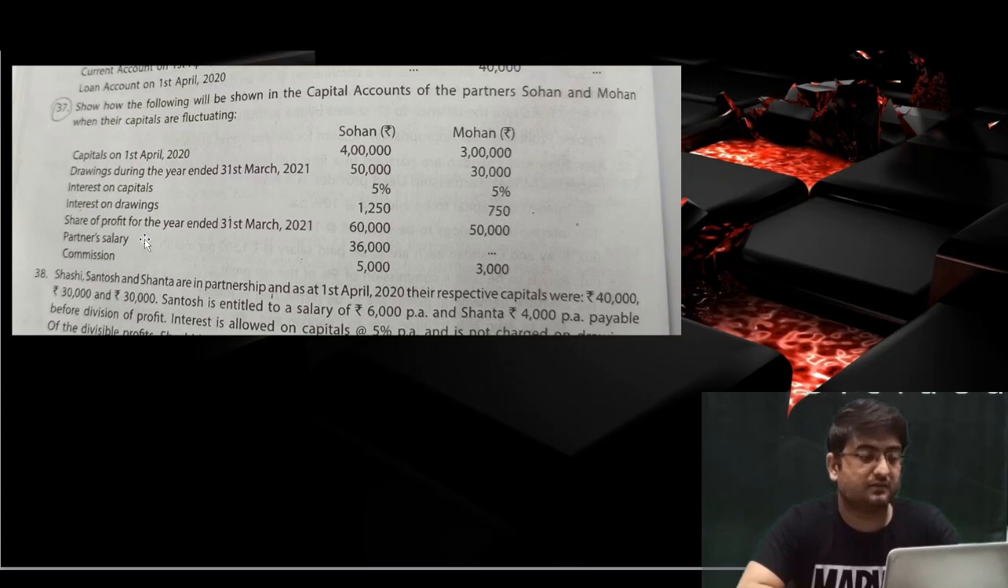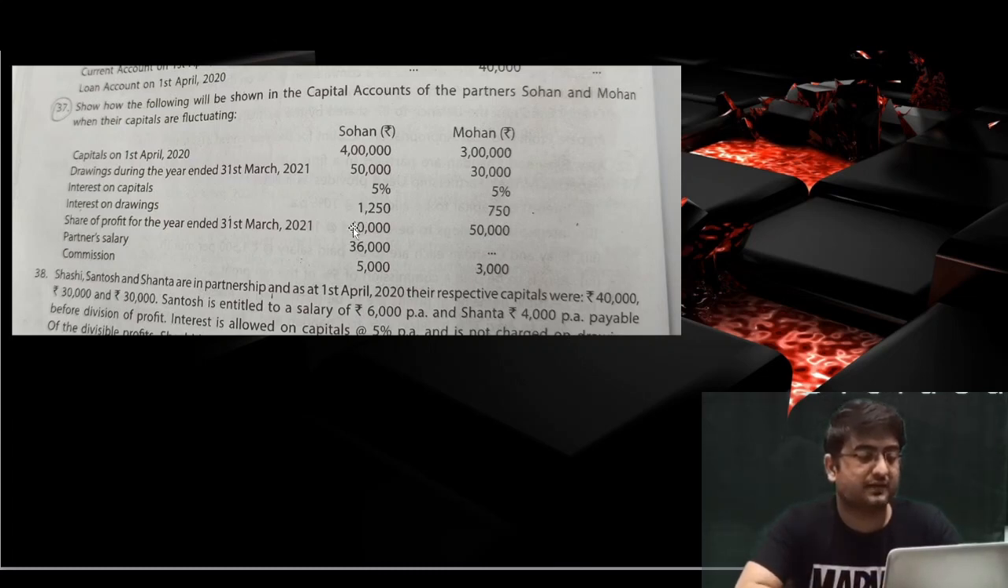In case of 37 number, this question seems very simple. Interest on capital is given there, 4 lakh rupees, 3 lakh rupees, on which we will calculate the interest on capital. Drawings during the year are 50,000, 30,000. Remember that in case of drawings during the year, the average period becomes 6 months only. Interest on capital is 5%, so we'll count 5% of 4 lakh rupees and 5% of 3 lakh rupees in case of Sohan and Mohan respectively. Interest on drawings amount is given, so we won't calculate the interest on drawings.